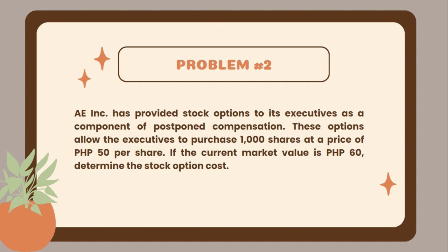So, let's proceed to problem number 2. A Incorporated has provided stock options to its executives as a component of postponed compensation. These options allow the executives to purchase 1,000 shares at a price of 50 pesos per share. If the current market value is 60 pesos, determine the stock option cost. The stock option cost reflects the increase in the market value of the stock above the exercise price multiplied by the number of options granted. This expense is recognized over the vesting period.